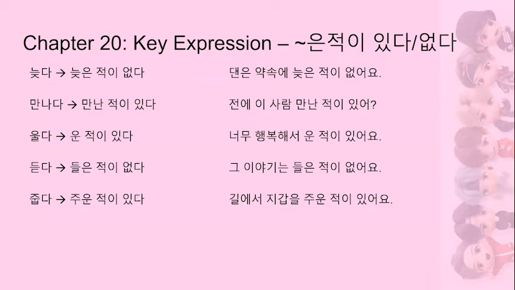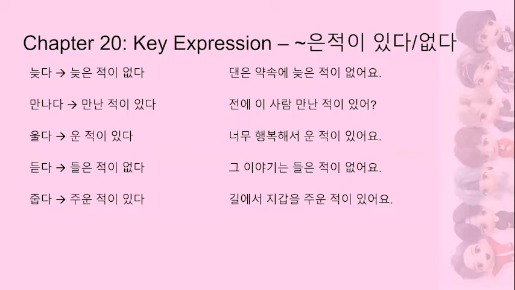약속 is like a promise or an appointment. So Dan has never been late for an appointment in the past. The next example is 만나다, take off 다. This time we're going to just add ㄴ because it ends in a vowel. So we end up with 만난 적이 있다. The example sentence, 전에 이 사람 만난 적이 있어? Which means, have you met this person before? Do you have the experience of having met this person before? Basically, did you meet this person before sometime in the past?